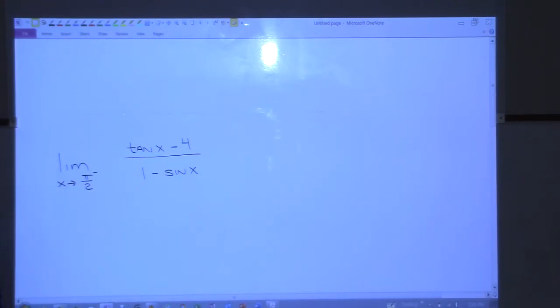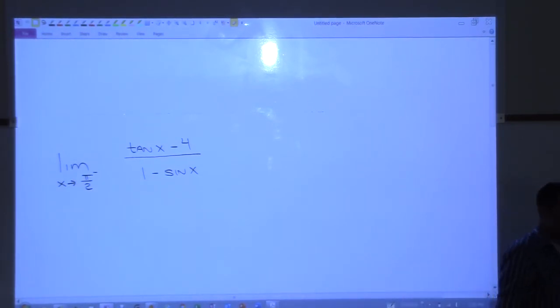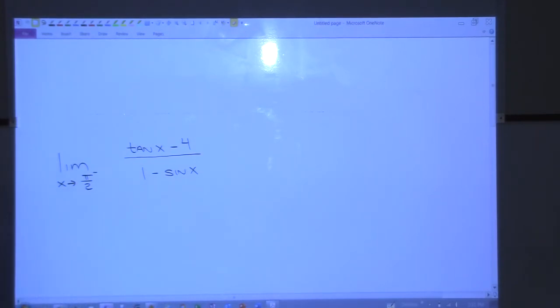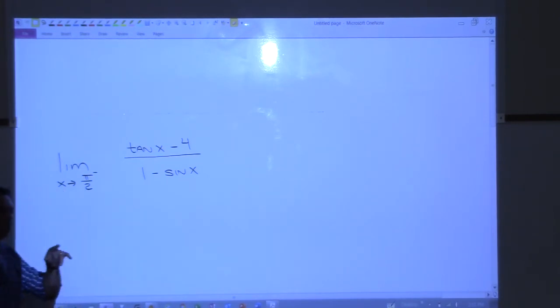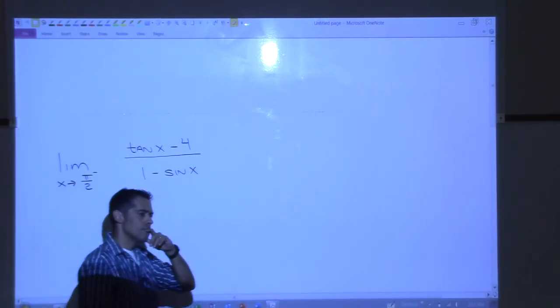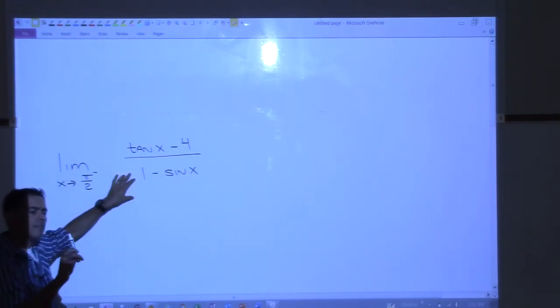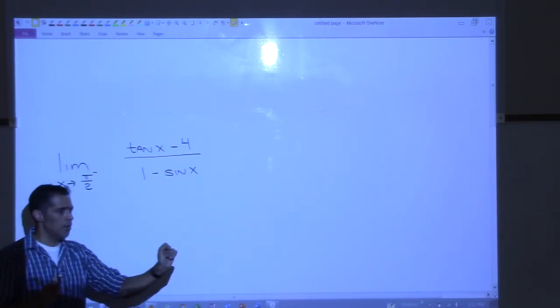Jamie? Is it Jamie? Jamie. What's the first thing that we do anytime we see limits? It's the first thing we always do. What have we been doing every single time we've had a limit? Trying to find the sine x over x and get the one. Like the way that we were doing it earlier. So you're telling me what you're thinking that might be the attack for this. That's my question: for any limit that you ever see, what's that first step you always want to do?